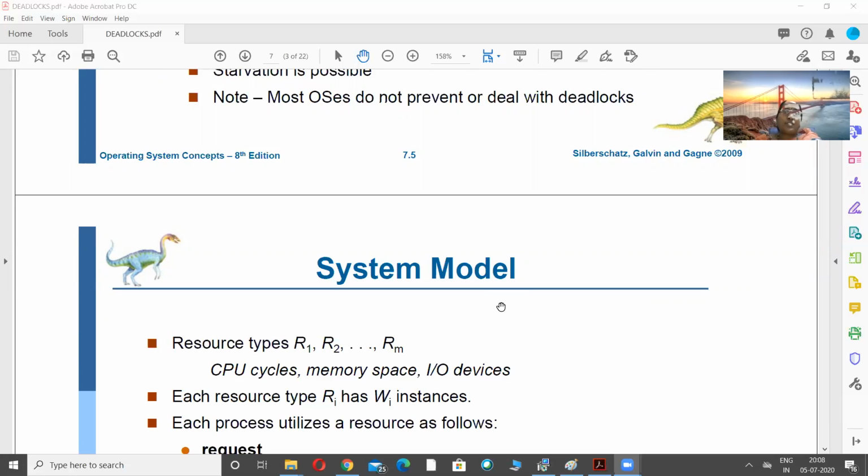The second is, once the resource is available, it has to grab the resource, use that particular resource, and finally release the resource. So usage of a resource by a process involves three phases. Let me repeat. The first is placing a request, the second is using that resource, and the final one is, once the task is finished with that particular resource, it has to be released.